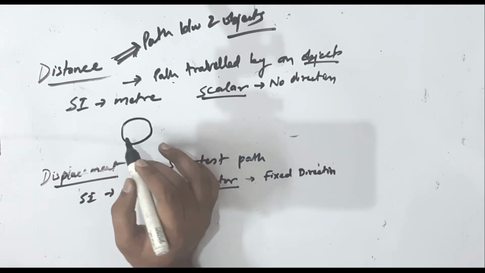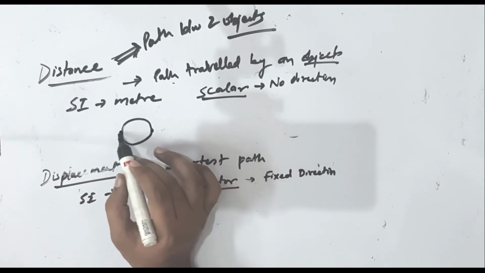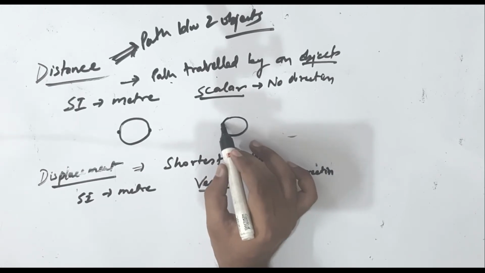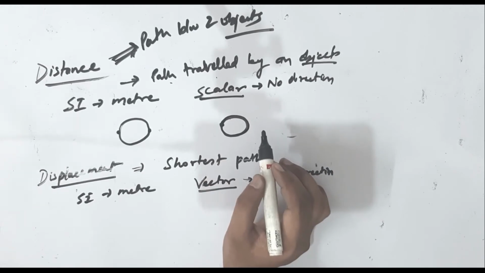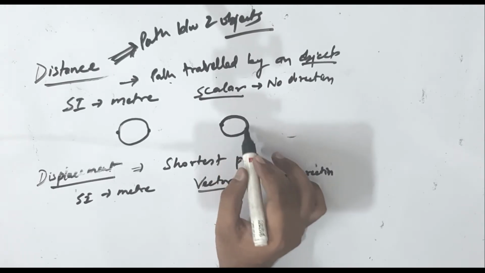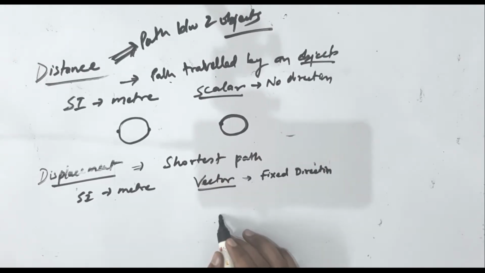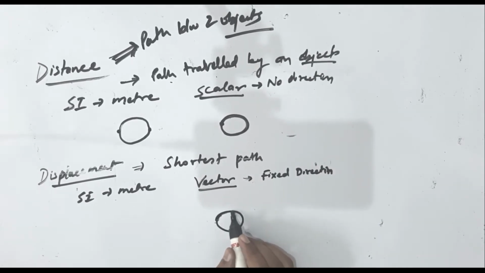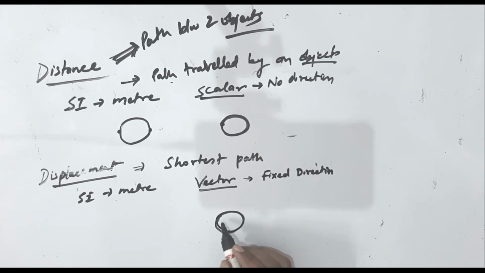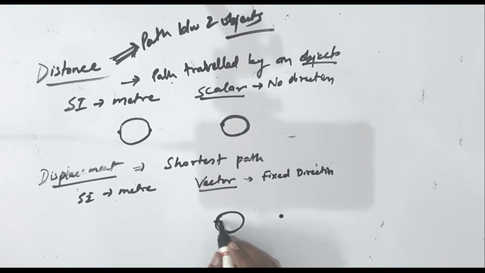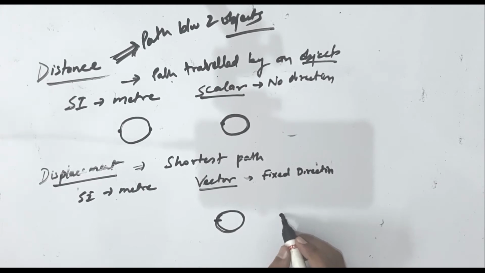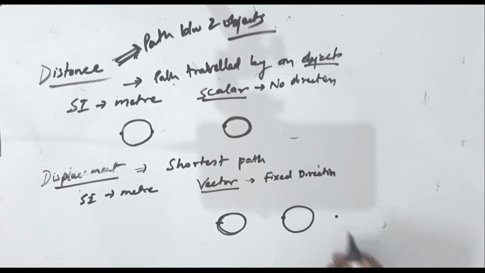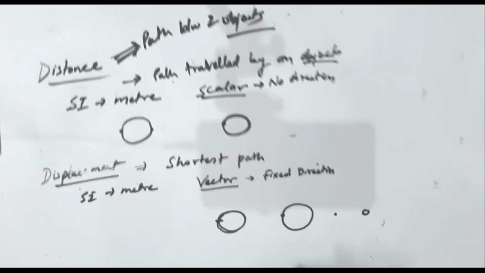When you are going from here to here, you have to cover a certain distance. But when you go from here to here, you have to cover the whole circle, and this circle is the path, or we call it distance. But if we are asking what the displacement is from here to here, you started from this point. What is the starting point? This point. And what is the ending point? The same point. And what is the distance between the starting point and the ending point? 0.